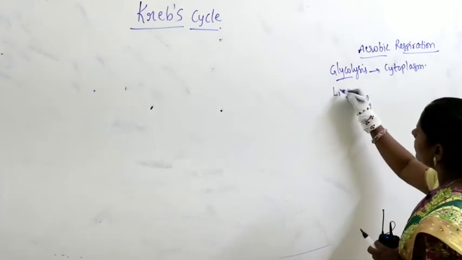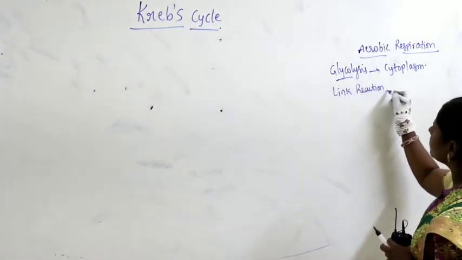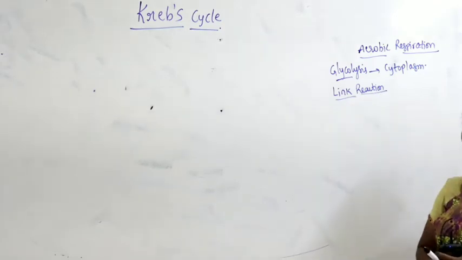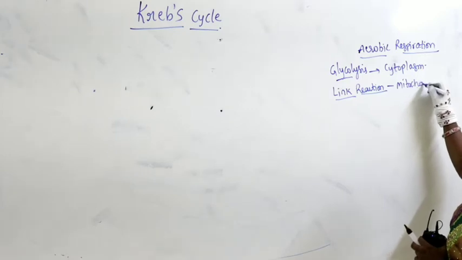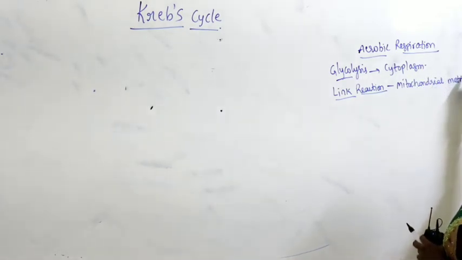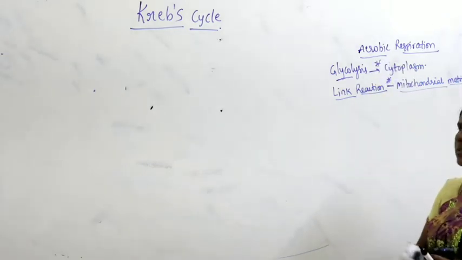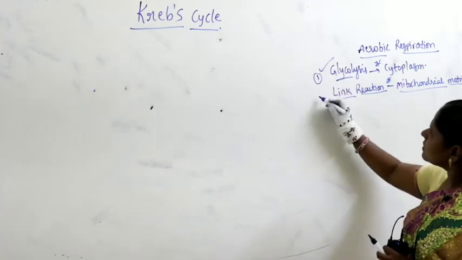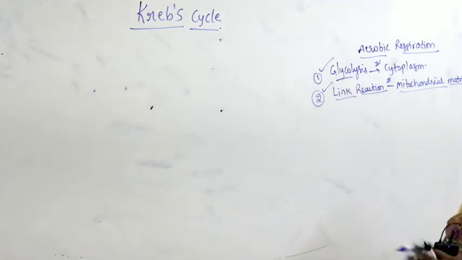Now link reaction. Link reaction occurs in the mitochondrial matrix. Now we completed glycolysis, and we completed link reaction. See the very important difference.